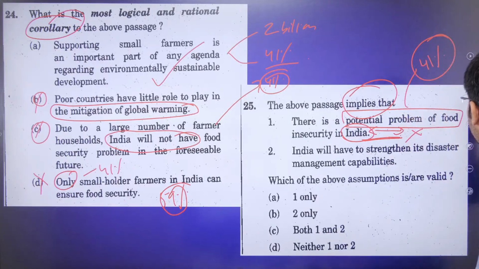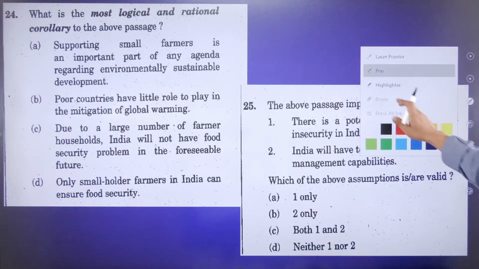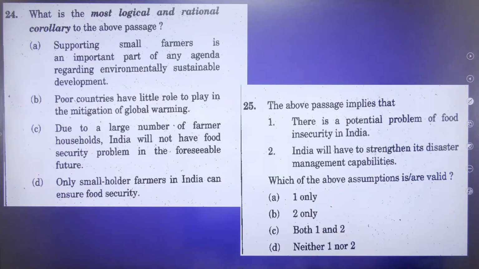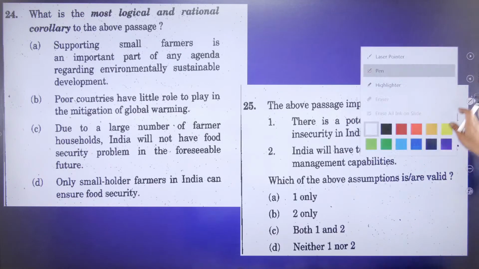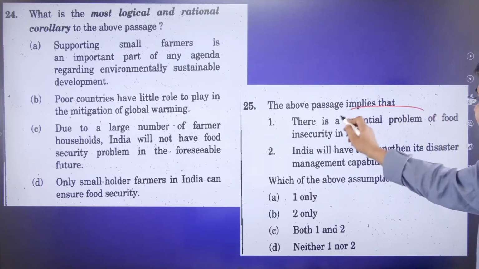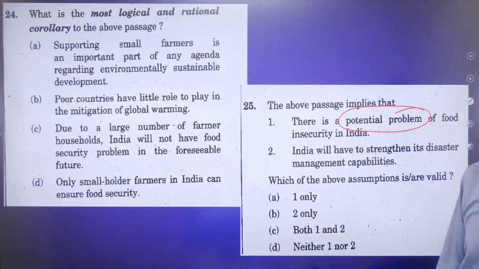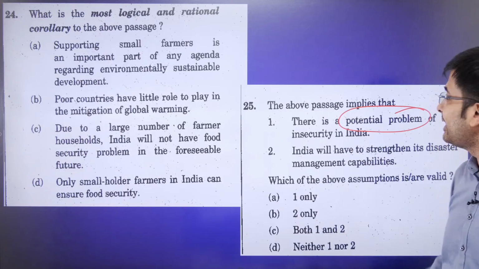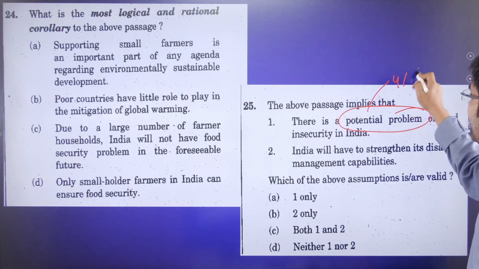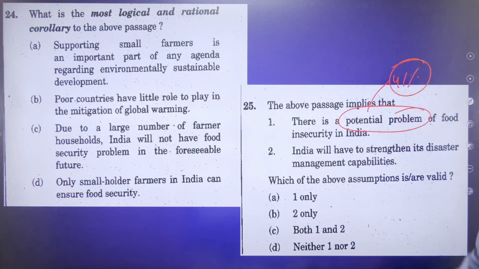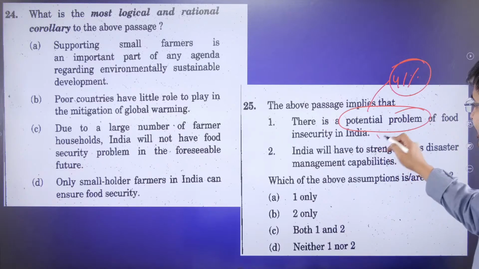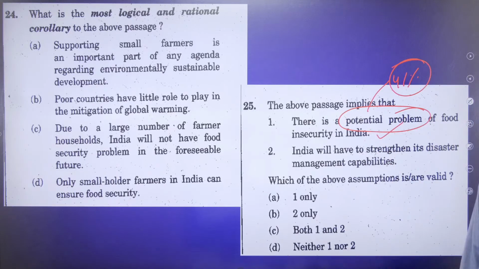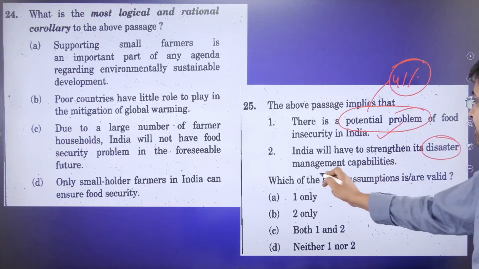See what he's essentially saying here. Understand the passage now. I tried to confuse you and so many of you fell for it. The potential problem, that's the term. Potential, possibility. 41% is a possibility. Yes, this is an implication by the author. Absolutely. India will have to strengthen its disaster management capabilities.